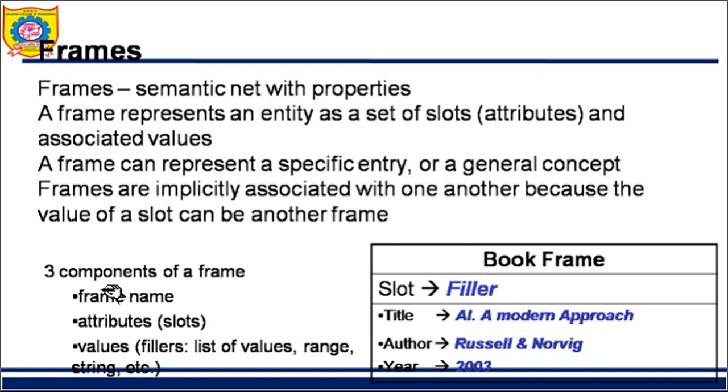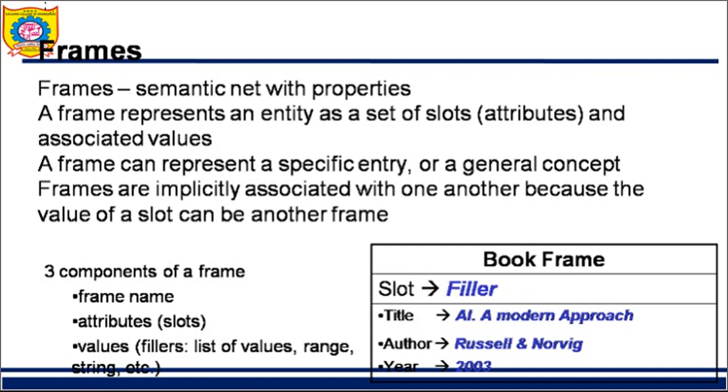Let us see. Now there are three components of the frame. What are they? We have seen this: a frame name, attributes, and the values. So Tendulkar, what we saw in the previous one, was a frame name. Frame name, then attributes and the values. Now see here. This is a frame given to you. The frame name I have is book; frame is the name of the frame.